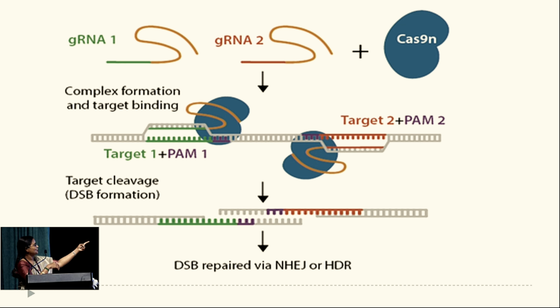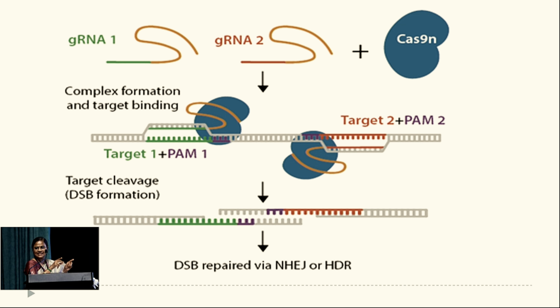You can see here gRNA1, gRNA2, and Cas9. Together they attack the target, the mutation site. It acts as a molecular scissor and cuts the gene, the nucleotide sequence, where the mutation has occurred.